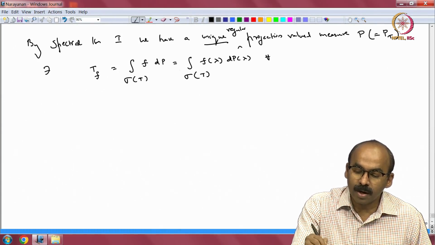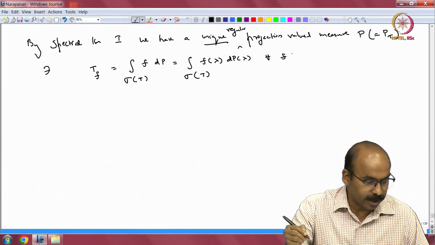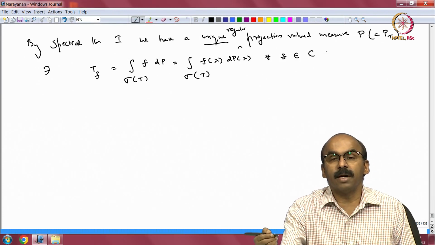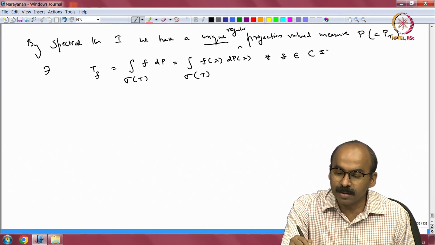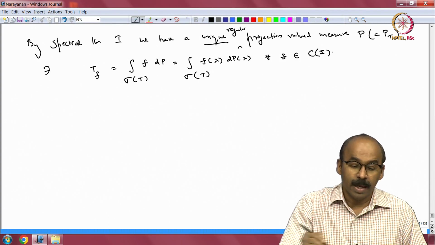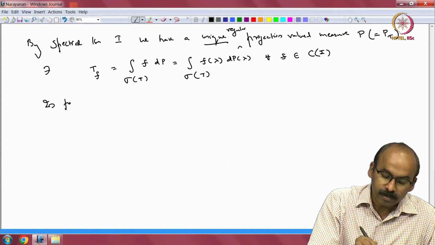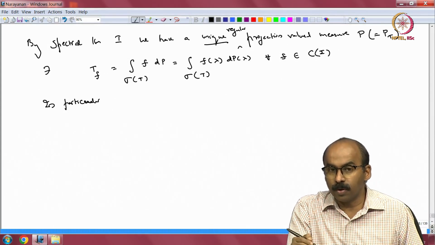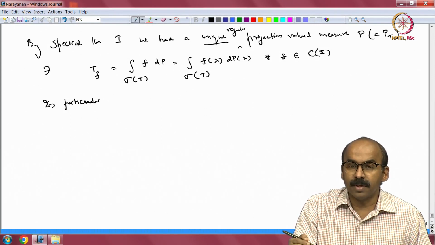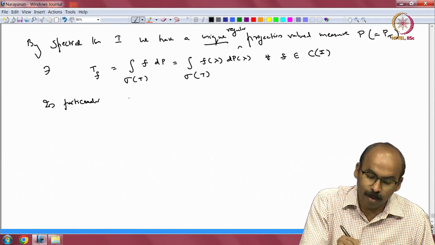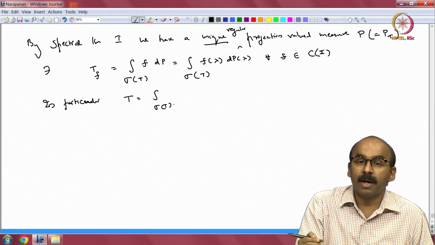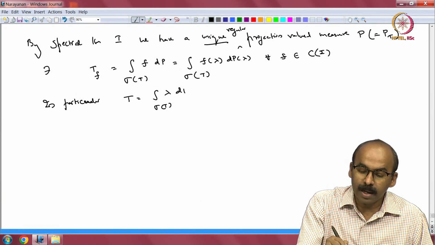For every f continuous, and then we extended it to bounded functions, but let me write just continuous functions for the time being. In particular, if f is the identity function, that is lambda going to lambda, then T sub f is simply the operator T, right. So, the operator T is the integral over sigma T of lambda dp lambda.